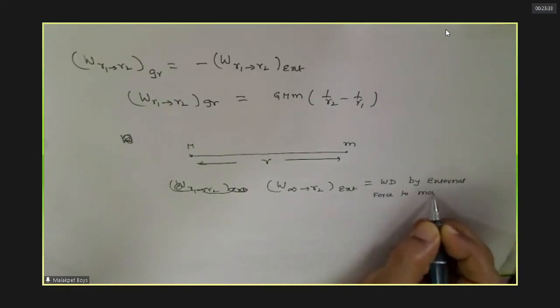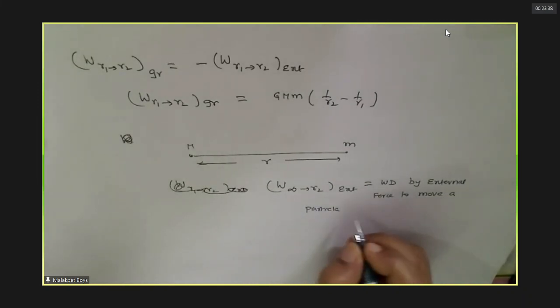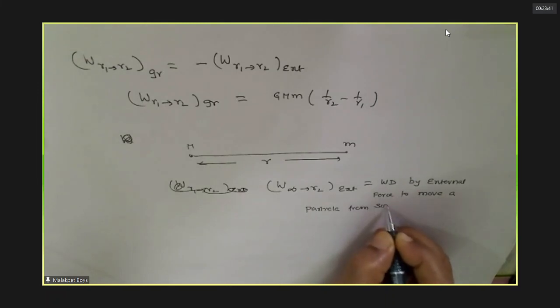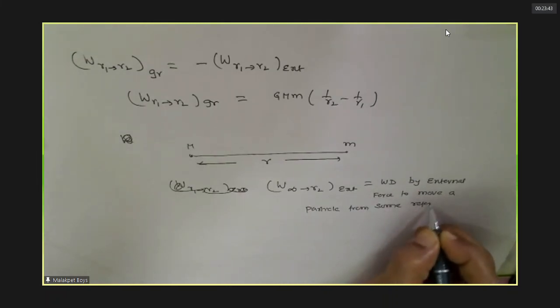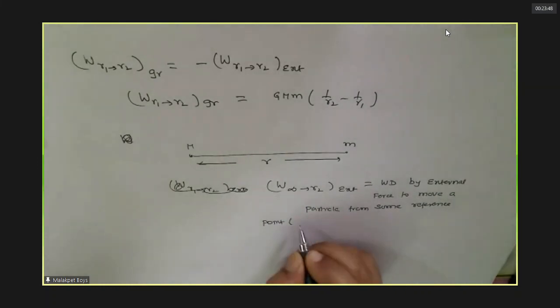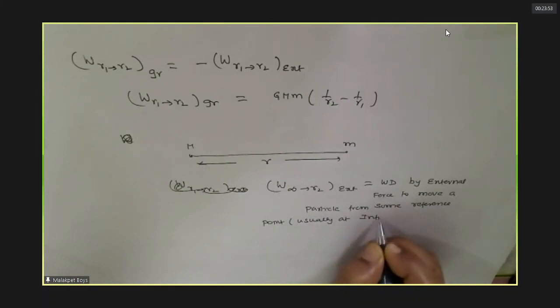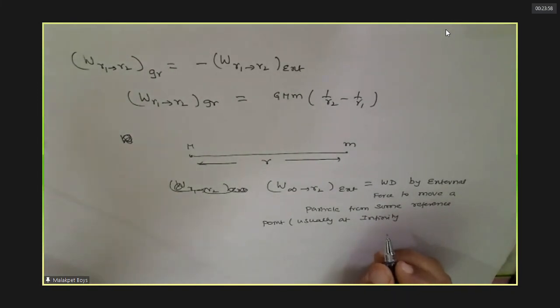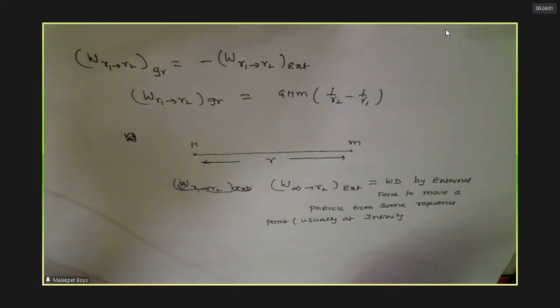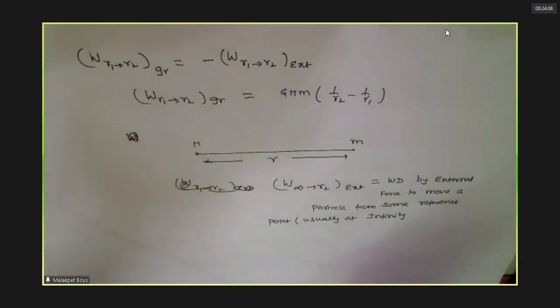This is the work done by external force to move a particle from some reference point, usually at infinity. See, at infinity there is no gravitational force, no? At infinite distance, what is the gravitational force? G m1 m2 by infinity squared, what will it be? Zero. So from there, external force has to bring this.